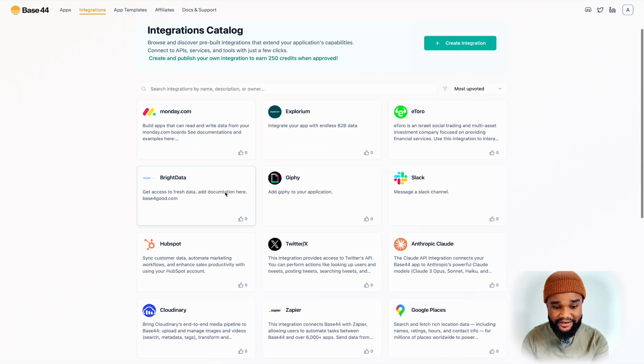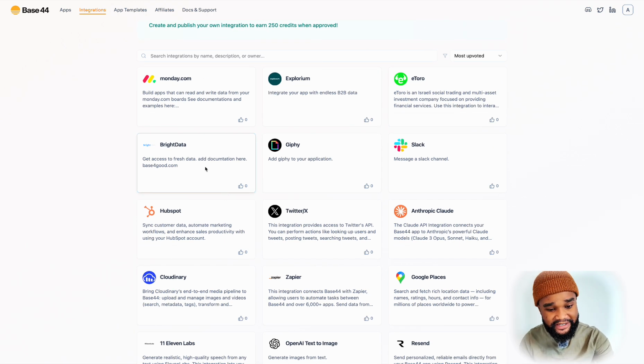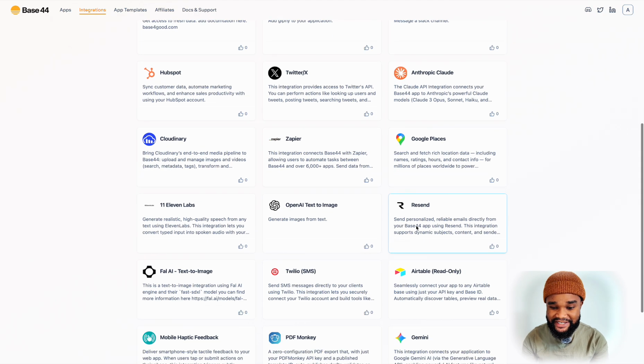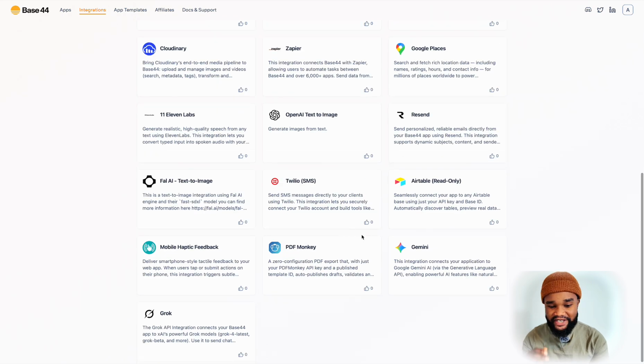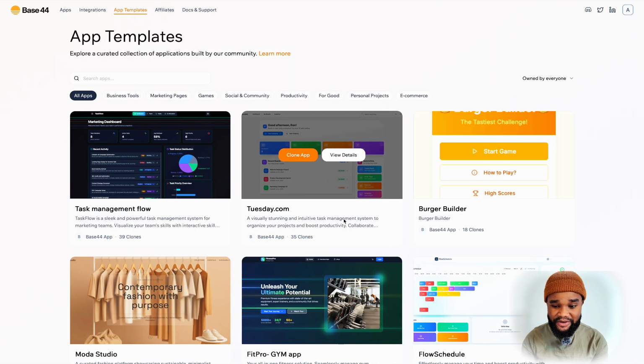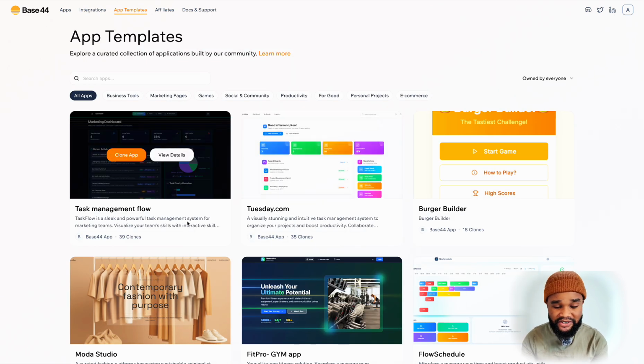You've got eToro, Monday.com, Bright Data. I'm actually using Bright Data to create some of my personas, so that way you can get an authentic persona that is driven by data. And then you have Twitter, Claude, Resend for sending emails, and many other things that you can integrate with the app you're creating. They also have templates that you can use. You can copy other people's templates that have already been created, and clone their ideas to create yours.